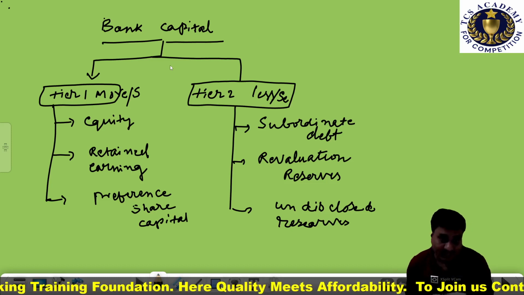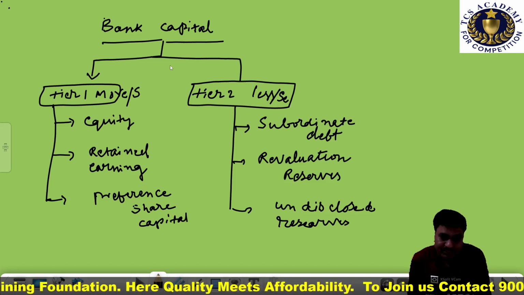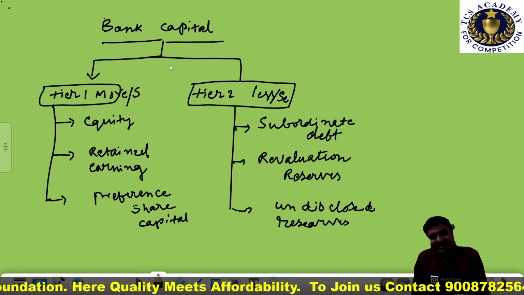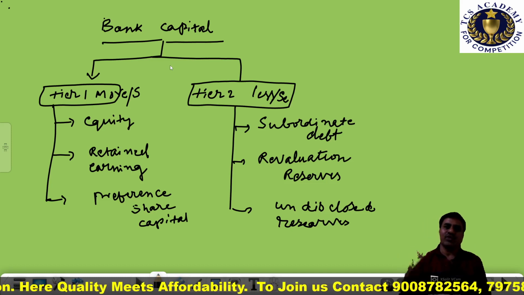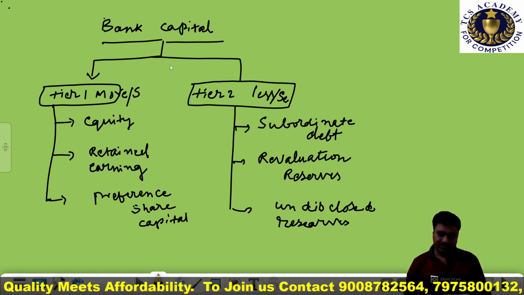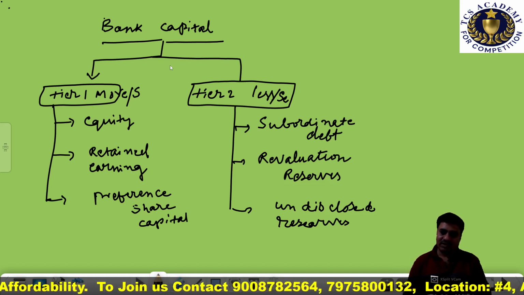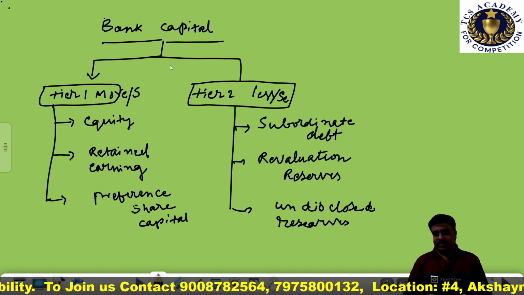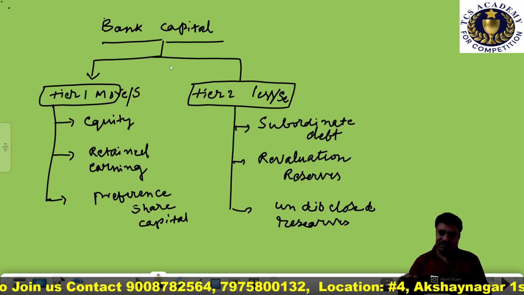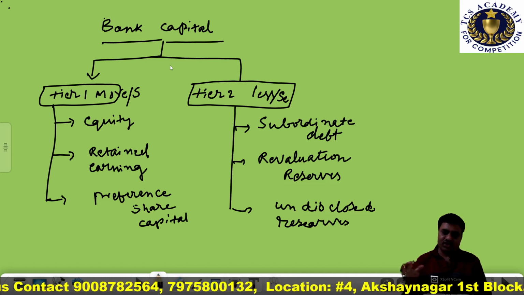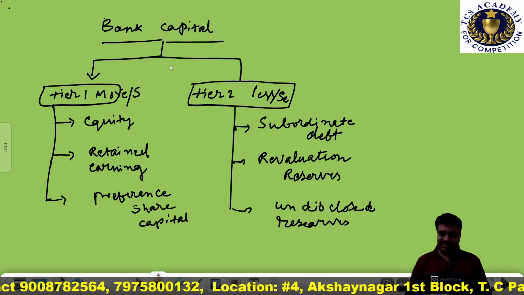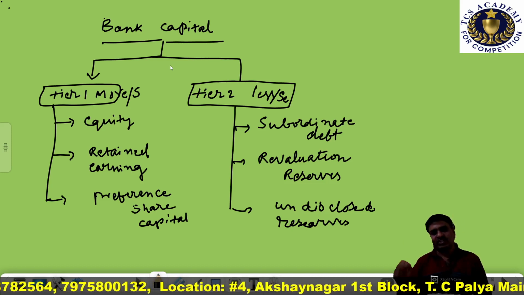Now, what is tier 1 capital? Tier 1 capital is considered as the banker's core capital because it is paid up capital or equity capital. This capital is disclosed and appears on the banker's financial statement.